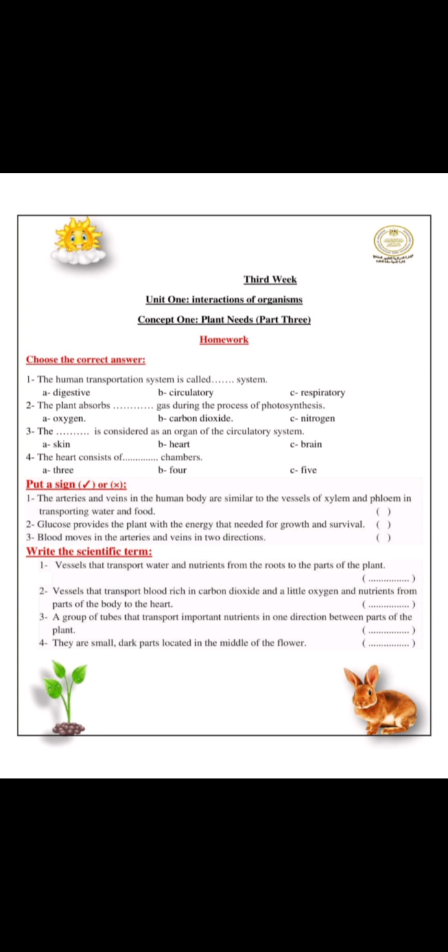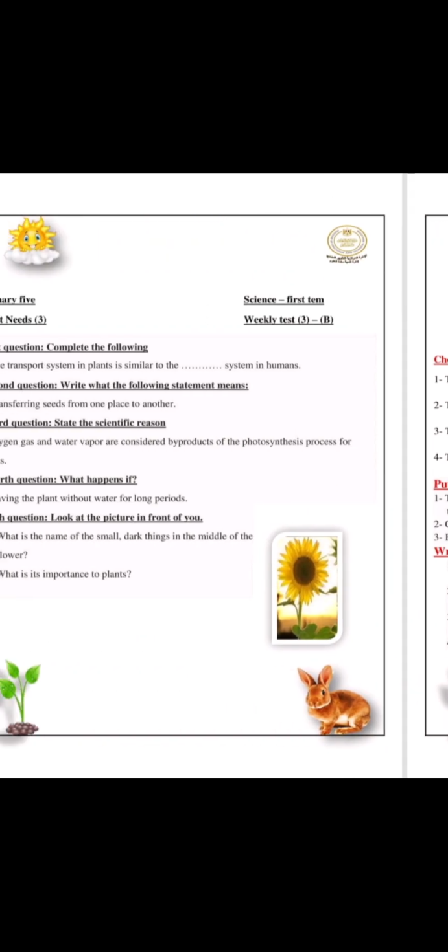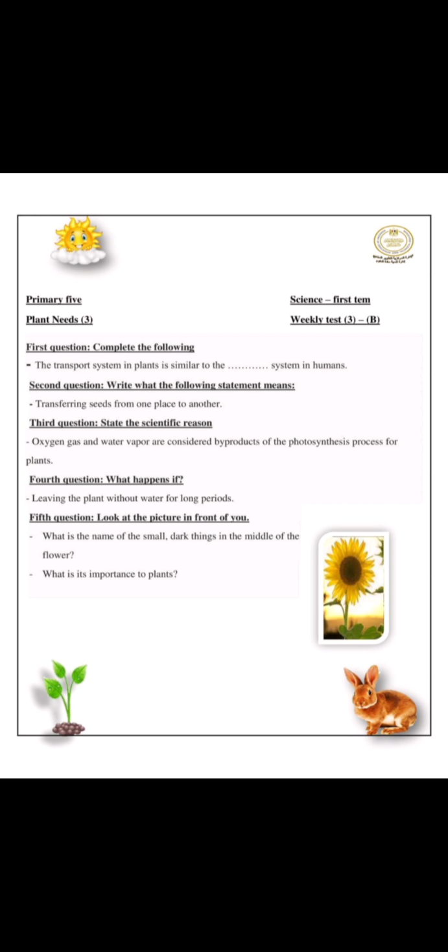They are small dark parts located in the middle of the flower. What is in the middle of the flower? Seeds. Complete the following. The transport system in plants is similar to the circulatory system in humans.